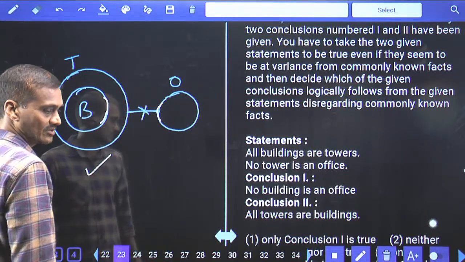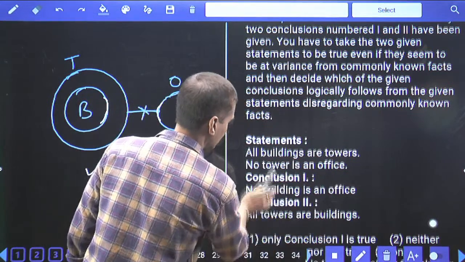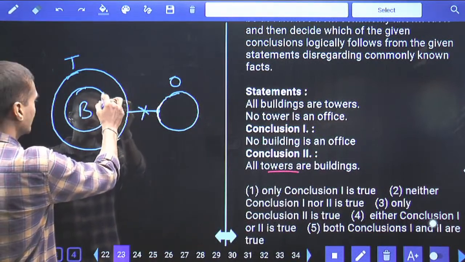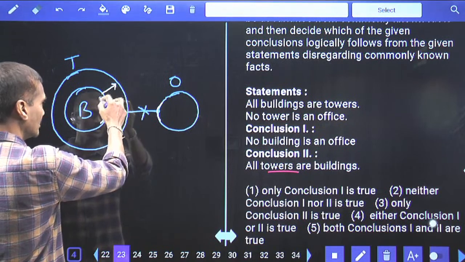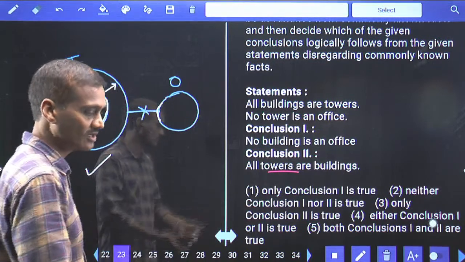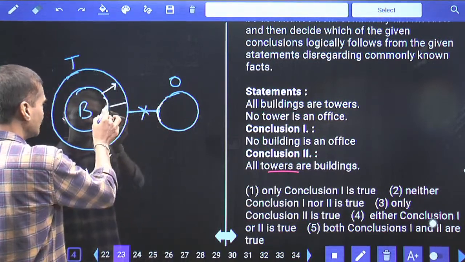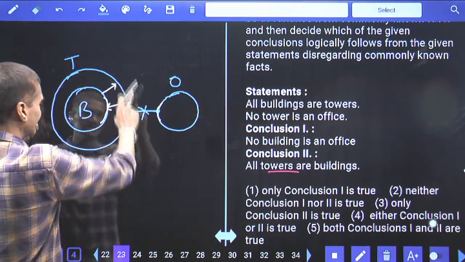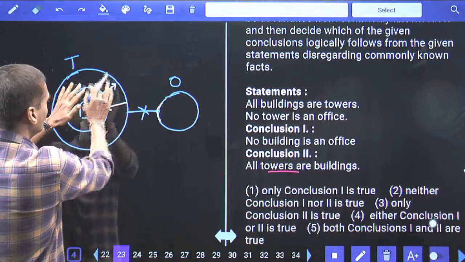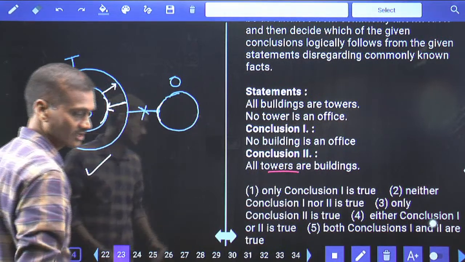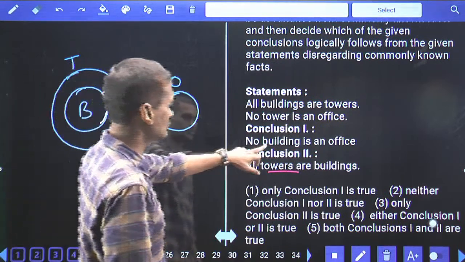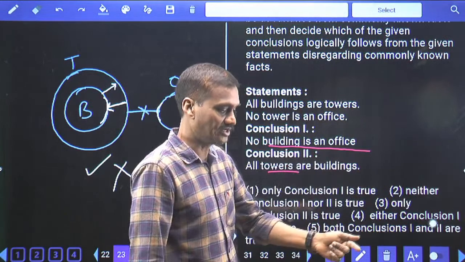Then this is about the first one. Then coming to the second. Now, what happened to the second one here? Second one is all towers are building. Now, all buildings are towers is true. From innermost to outermost, inner circle to outer, all is true. But if all is true, obviously some will also be true because some is a part of all. Then in the reverse, if you observe here, from outer circle to inner circle, this entire circle belongs to tower, and in this entire circle, this circle belongs to building, hence only some part of tower belongs to building, but not all. Okay, yes, Triveni, is this clear? And second one is false. As only the first one is true, first one is a negative conclusion. Now we need to check out once again.